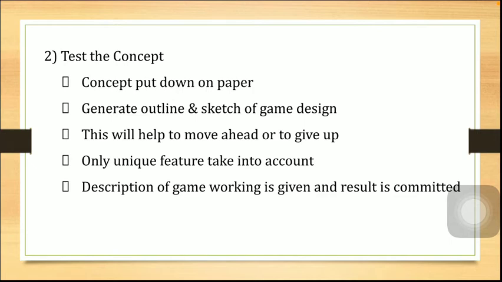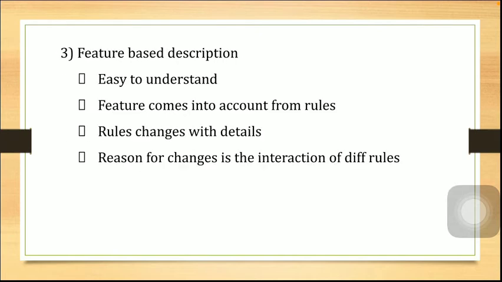At this stage of testing the concept, the technical constraints are not required that much. If you take only the unique features into consideration and test them, it's sufficient for testing the concept. A description of how the game works is given here, and the result is committed. You have to give a detailed description of how the game will work, and whatever the result is has to be committed here. Next is the feature-based description.